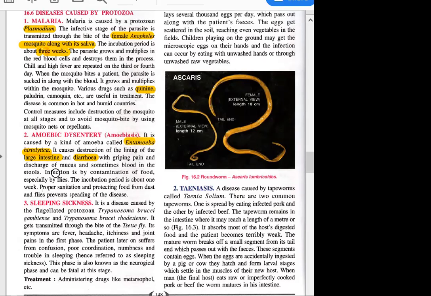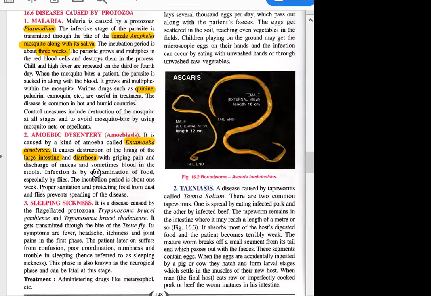Okay, so the infection is by contamination of food. This is the feco-oral path. That means it will go from feces and then be carried by some carriers, vectors, to the food, and then the contaminated food will affect the person.